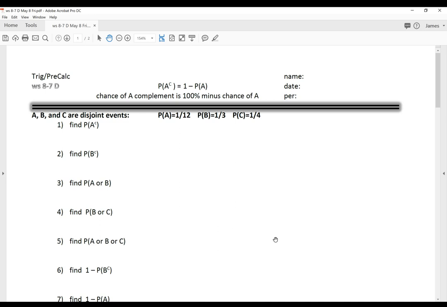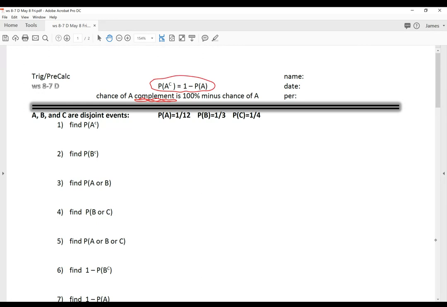Okay, something new to learn today. Complement is basically some chance that something's not gonna happen. So it's a "not." This is the definition: probability of A complement is 1 minus probability of A.